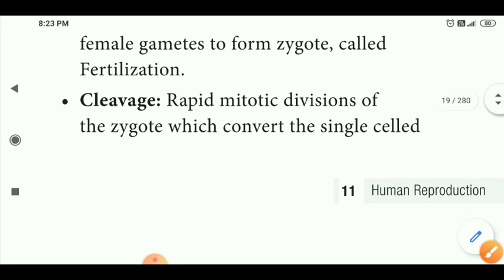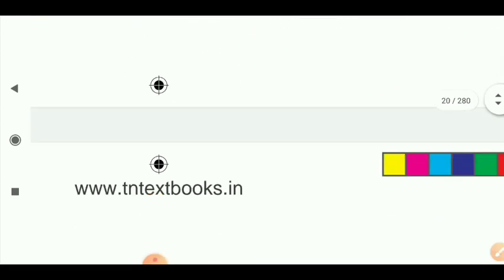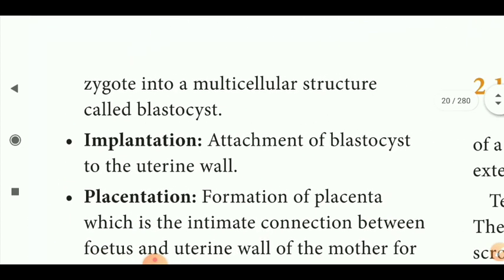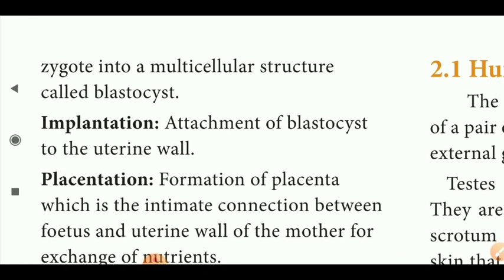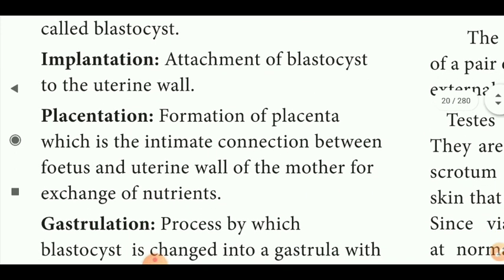Next is cleavage. Cleavage is the rapid mitotic divisions of the zygote. So what is the end result of fertilization? We get a zygote, which is a single cell stage. It undergoes continuous mitotic divisions to produce a multicellular structure. As the result of cleavage, we get a blastocyst.